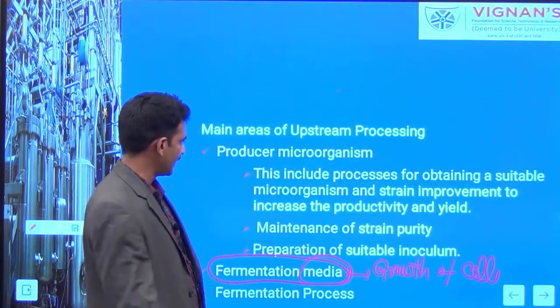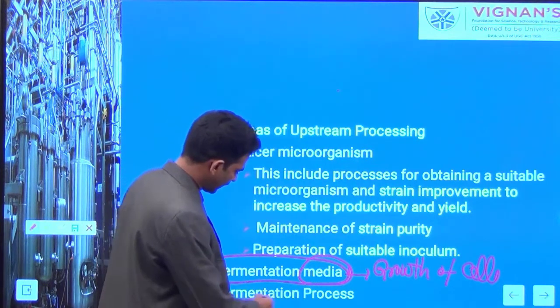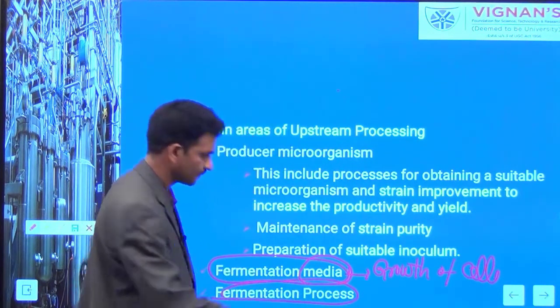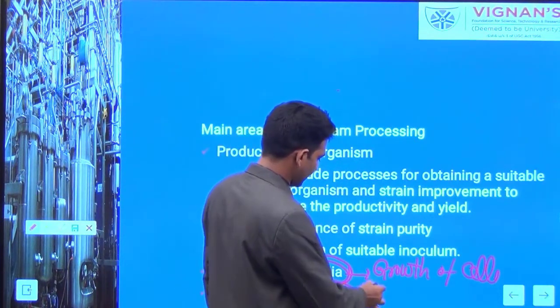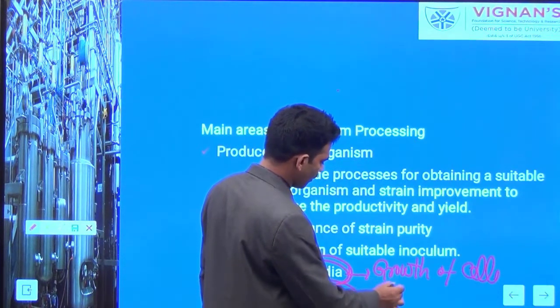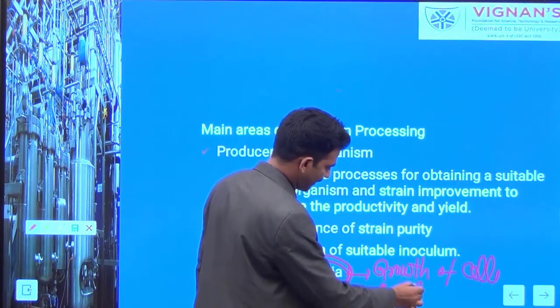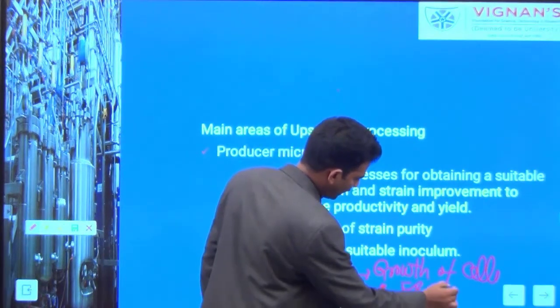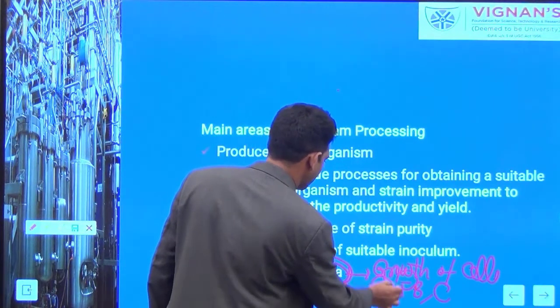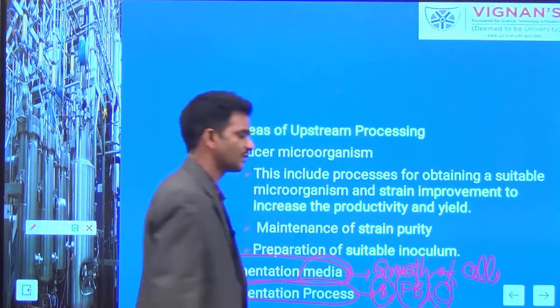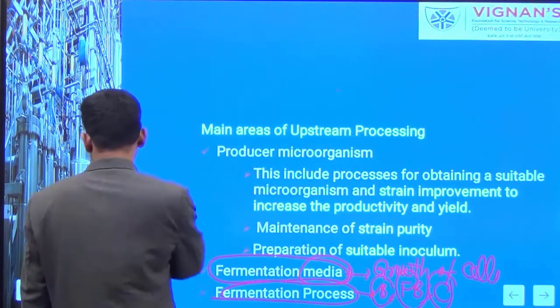And the third major area of the upstream processing is running the fermentation process. That means you have to operate your reactor either in batch mode, or in fed batch mode, or you can run a continuous process. So this mode of operation, we have to select based on the product you are working.